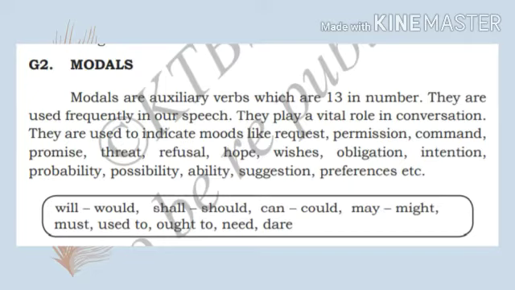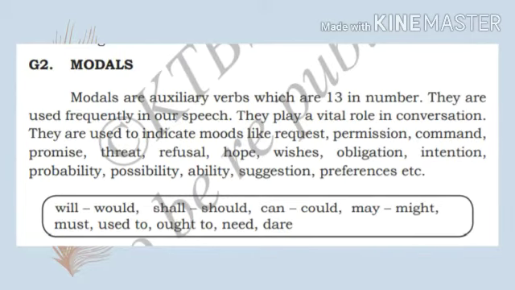Modals are auxiliaries. The auxiliaries we have learned were forms of to be, forms of to do, and forms of to have. Those are auxiliaries, and these are called modal auxiliaries. There are 13 in number: will, would, shall, should, can, could, may, might, must, used to, ought to, need to, and also dare. Now we shall read about them.